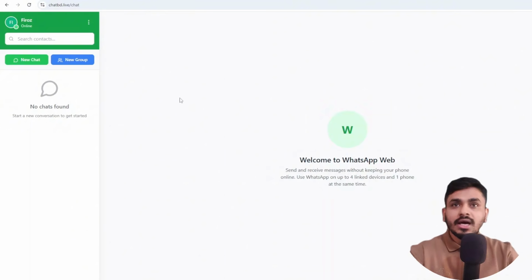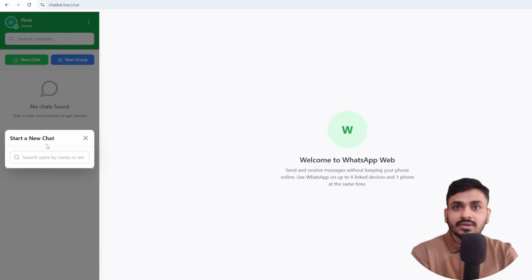I already created some accounts before. In the context of WhatsApp, if I want to contact someone, I just save that number in my contact list. Then if that number exists on the WhatsApp server, I am able to contact that person. Similarly here, after clicking this button, you can search by name or phone number. I will show it later.